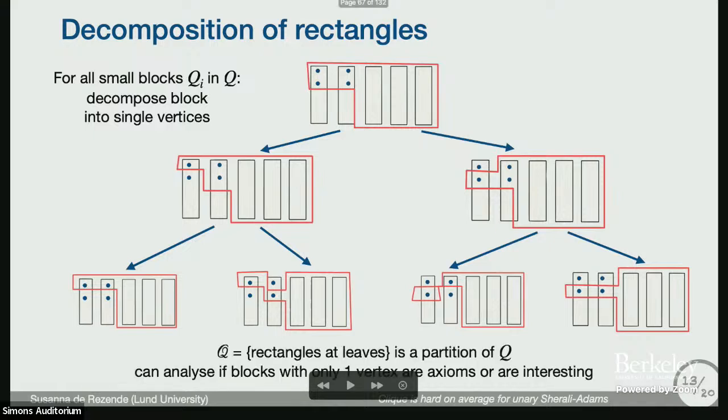And this can be done so that we actually have a partition of my original rectangle. Now I can look at these single small tuples and see whether they're a clique or they're just derivable, just an axiom. So then I can actually analyze this.